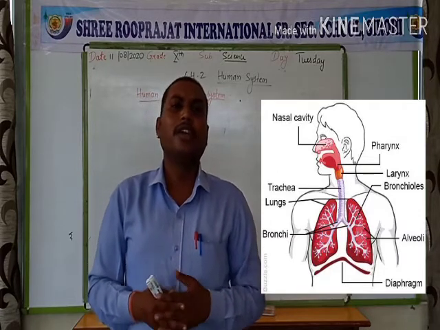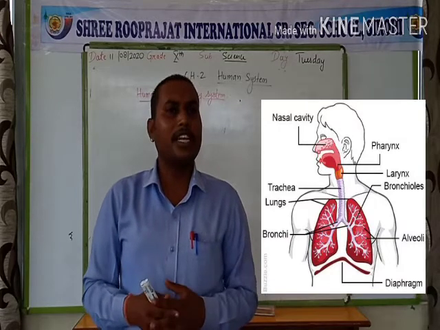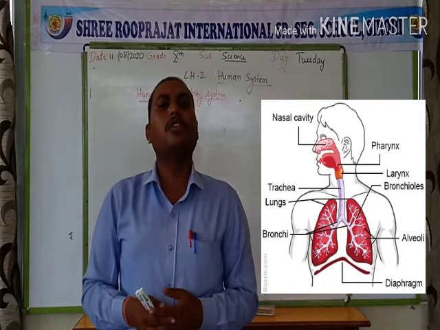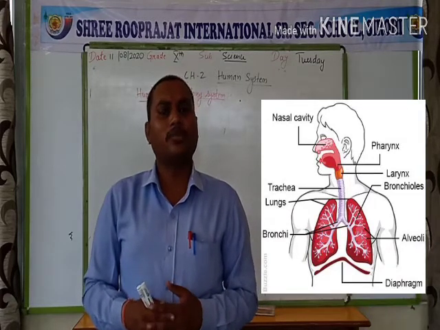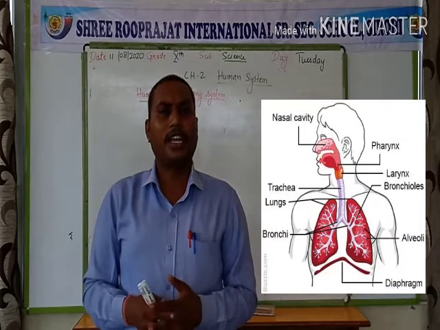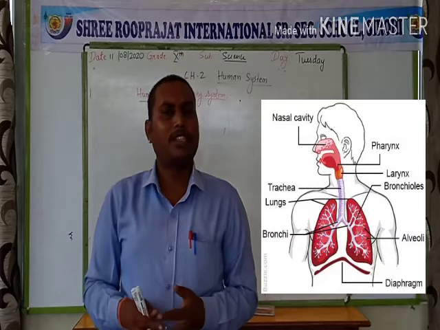Respiration which takes place in the presence of oxygen is known as aerobic respiration, whereas respiration which takes place in the absence of oxygen is known as anaerobic respiration. For example, the respiration in bacteria in the formation of alcohol is an anaerobic respiration.